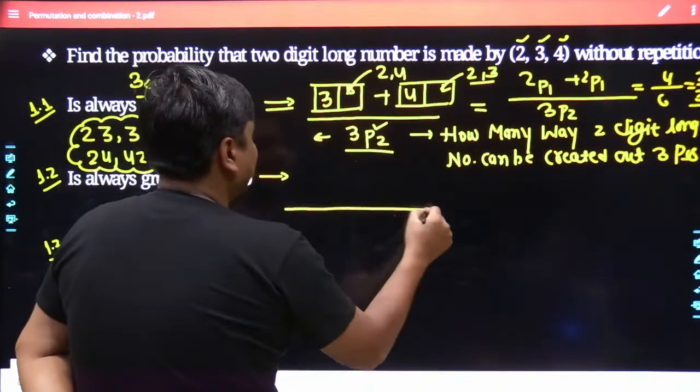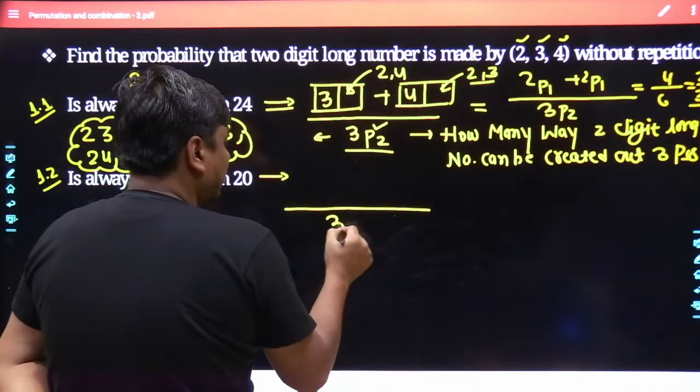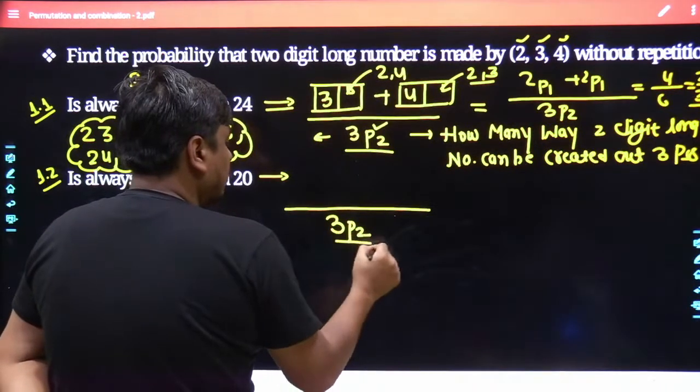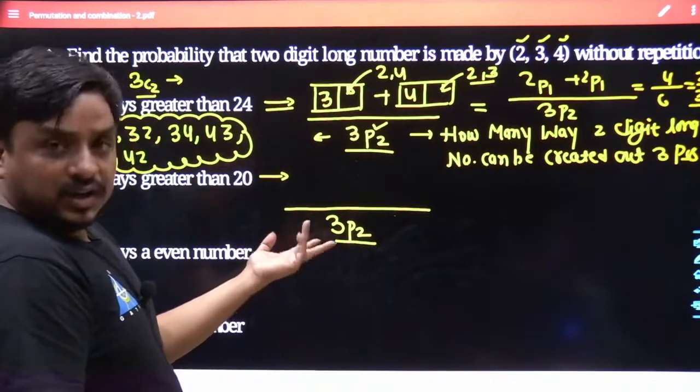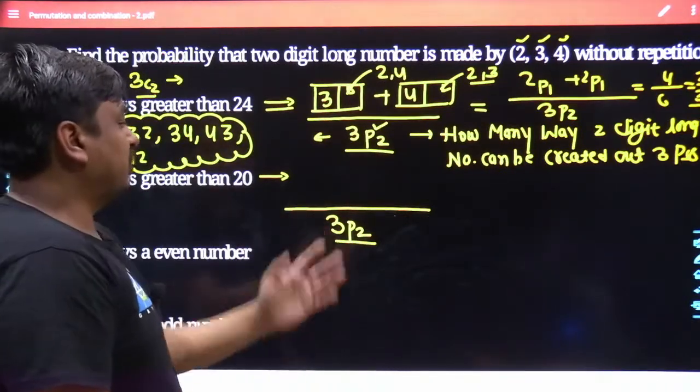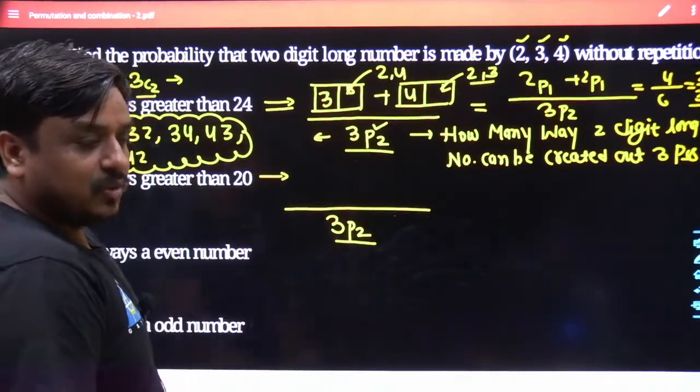Anyways, towards the denominator side, you are still left with 3P2 because the 2 digits are getting selected out of 3 digits, and even their ordering is coming into the picture. So simply it's going to be 3P2.